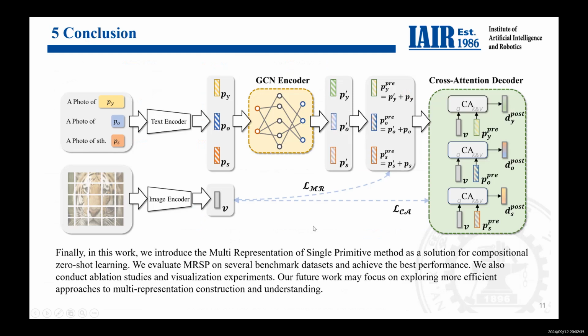Finally, in this work, we introduce the multi-repetition of single primitive method as a solution for compositional zero-shot learning. We evaluated our method on several benchmark datasets and got the best performance. We also did ablation studies and visualization experiments. Our future work may focus on exploring more efficient approaches to multi-repetition construction and understanding. So that's all. Thank you.